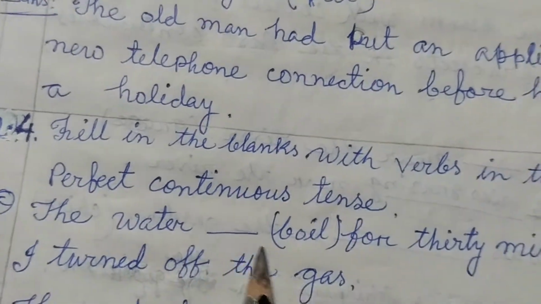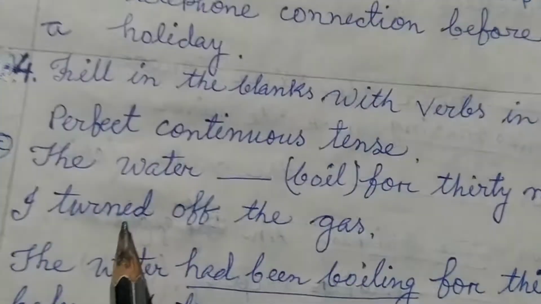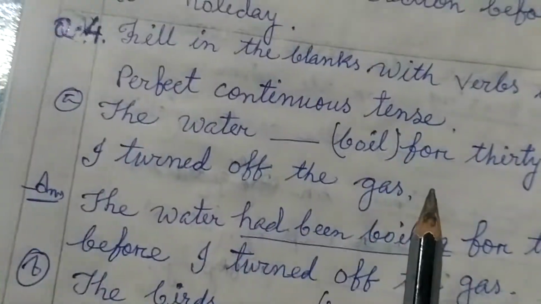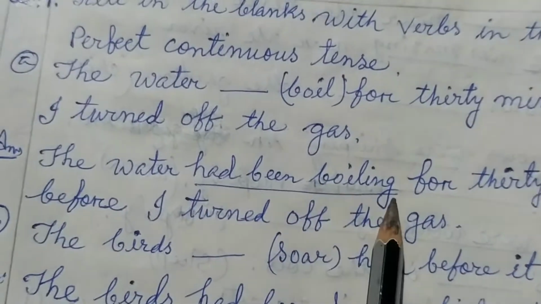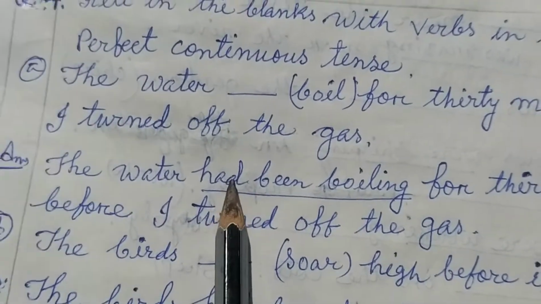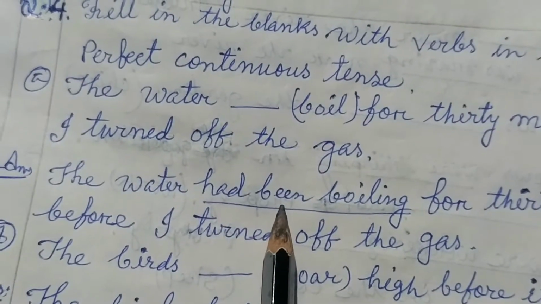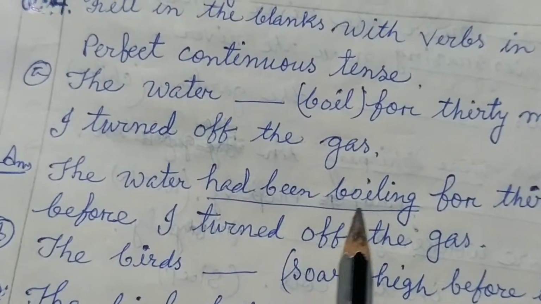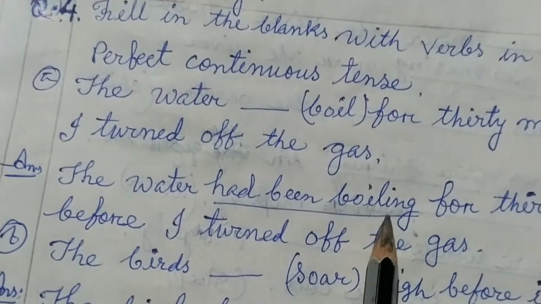The water dash boiled for 30 minutes before I turned off the gas. So students, the answer is the water had been boiling. First we will write had, then the be verb, we will transform it into been, and then boiling, the main verb boil with ing added.